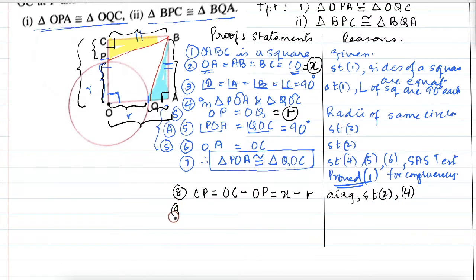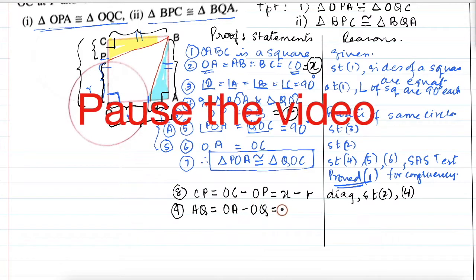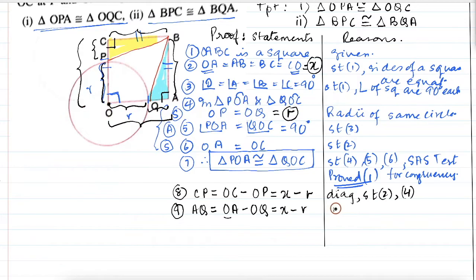Then statement number 9, we will call AQ as OA minus OQ. You can pause the video and have a look at it. Okay. So again, OA is X, that is from statement 2 and statement 4. So I'll put ditto marks over here, which means CP and AQ, both of them are equal to the same quantity, and that's why they are equal.